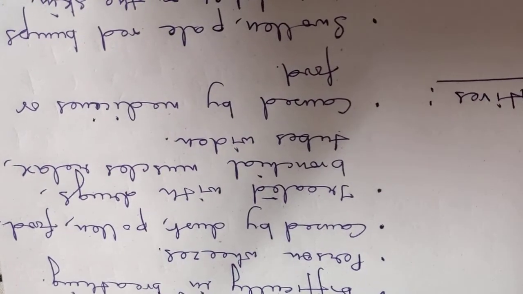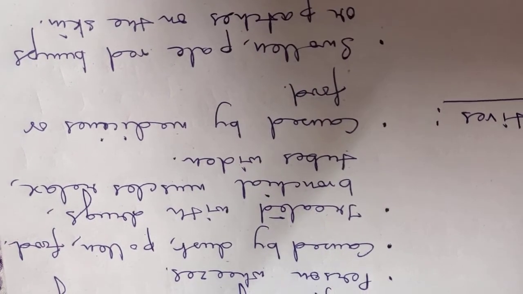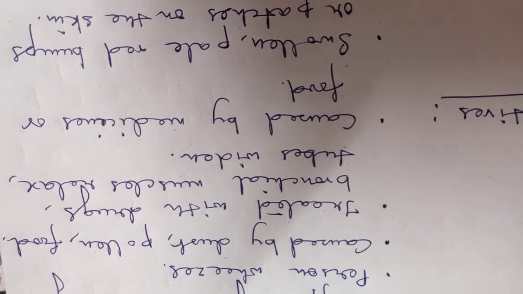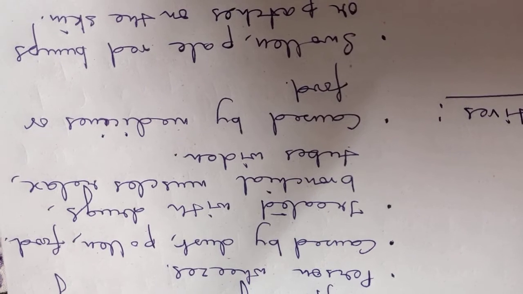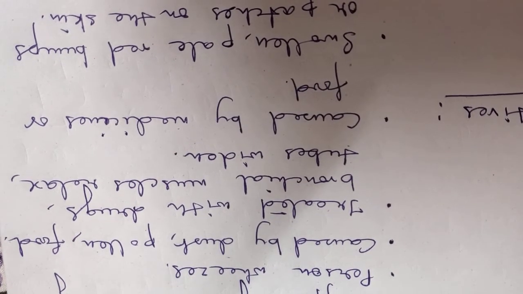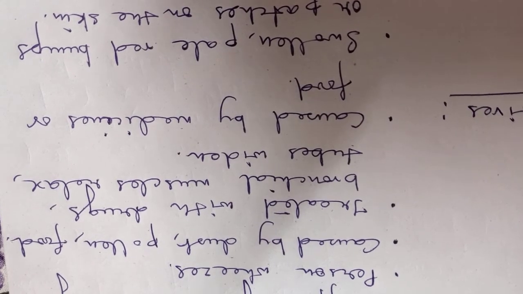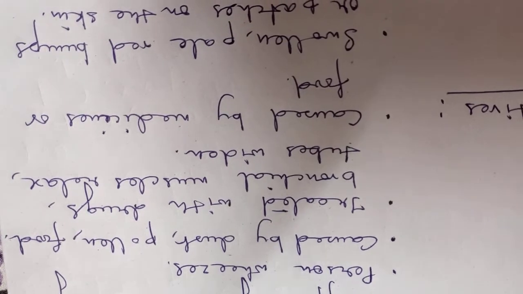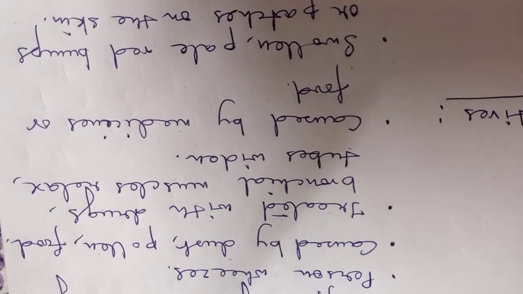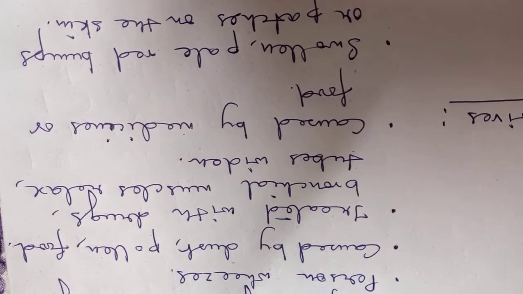Next, hives, caused by medicines or food. Swollen pale red bumps or patches on the skin. This is also a very common type of allergy which happens. You know, some food if it is not suiting, or some medicines if they are not suiting, then what happens? Readily we get red bumps or red patches all over the skin, right? I think some of you may have suffered from this. So you know what hives are. Hives are a very common kind of allergic reaction which we can find.